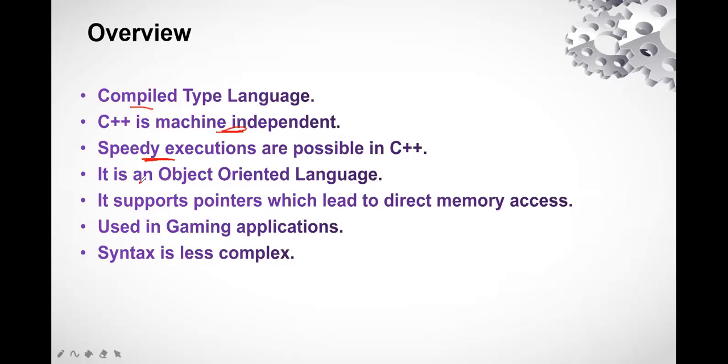Now, next point is it is an object-oriented language. We have already understood, in the previous 3 units and lectures, what object-oriented means. Just a simple review: whatever you can see in front of you, a table, your laptop, a bottle, your phone, these are the objects, right?